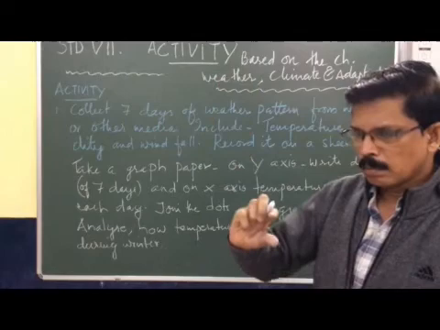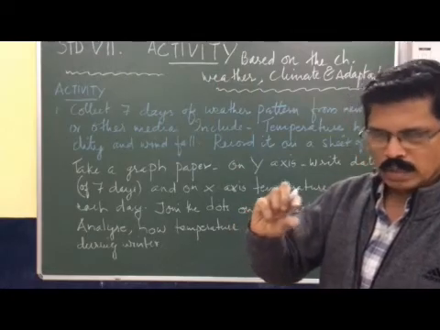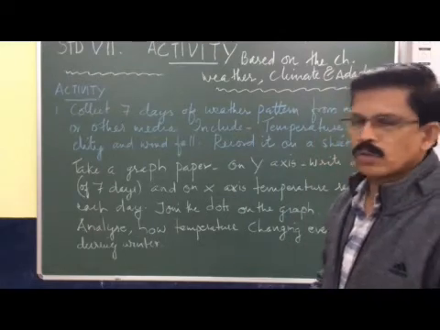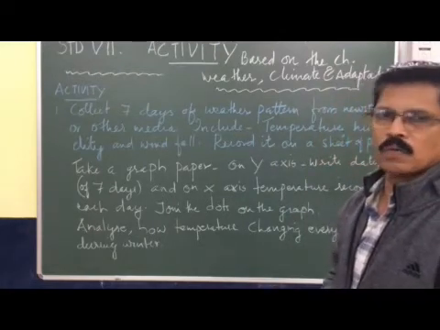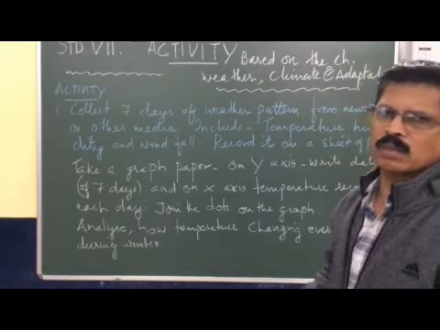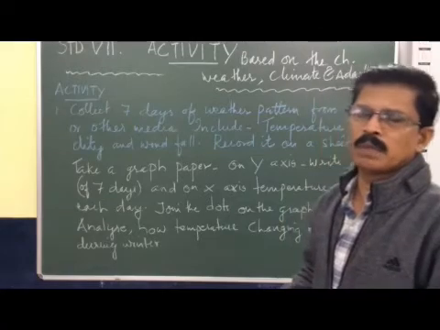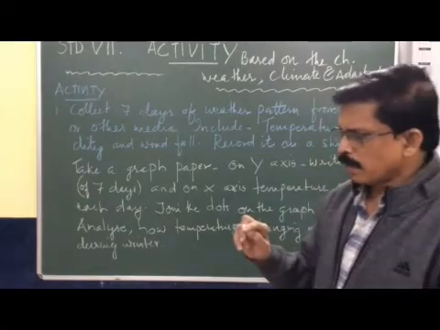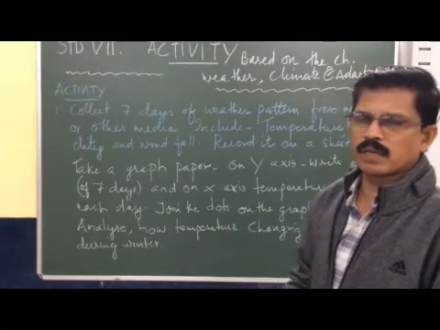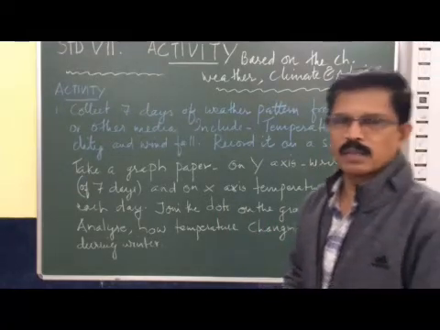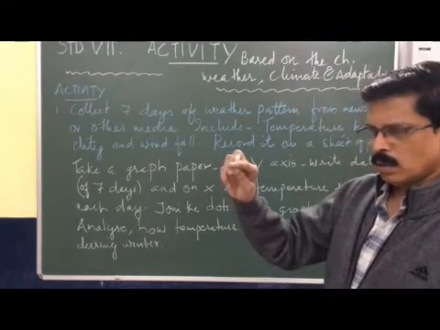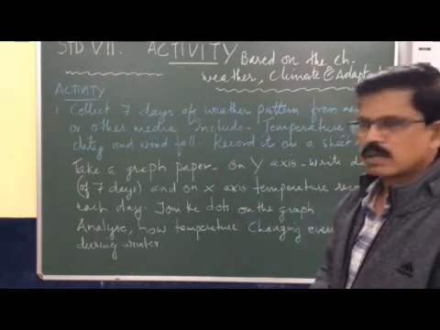In every 10 columns, you can make 10 dots. At the x-axis, you can write the temperature recorded on these days. Of course, it would be changing, or sometimes 2 days may be the same. Whatever it is, you can make a dot every day, or after 1 week, you can make it after collecting the data. Then at last we can connect the dots, 7 dots.